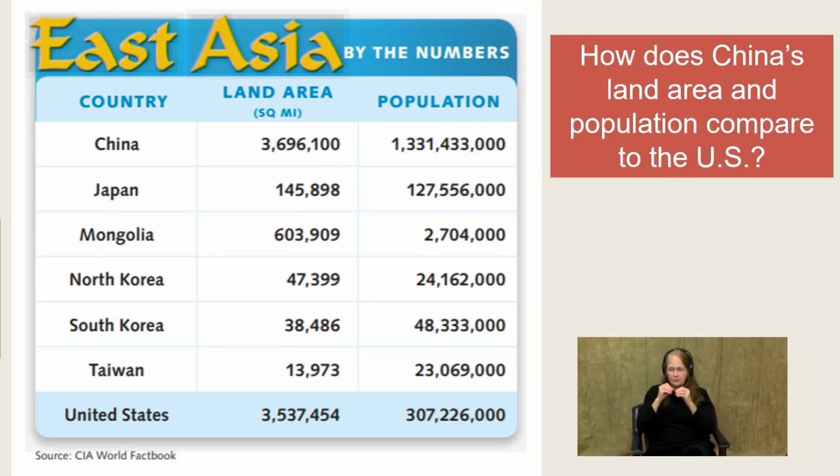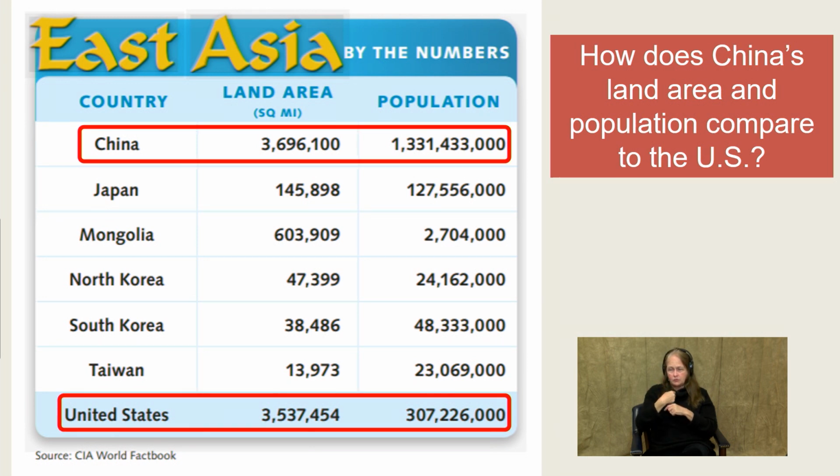So my first question to you is, how does China's land area and population compare to the United States? So if we look at China, the land area is 3 million or more square miles. Its population is 1.3 billion according to this data, and it's probably at least 6 years old. And then the United States, its land area is a little over 3.5 million square miles. So how does that compare to China's?